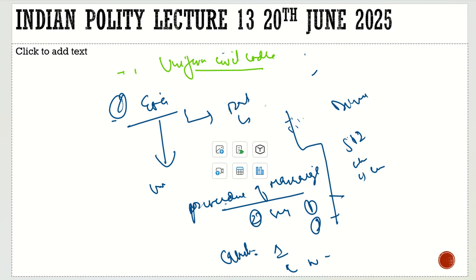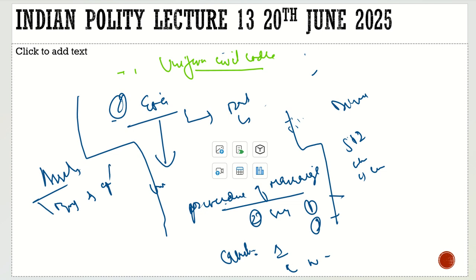Then similarly, with respect to assets, there are different issues. For example, the property of a boy and a girl, whatever they own, will be separate. They will have separate property, but once they get married, whatever property they acquire after marriage would be common property.